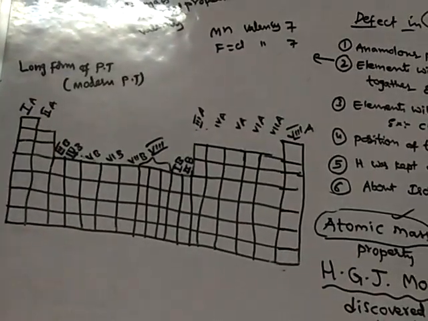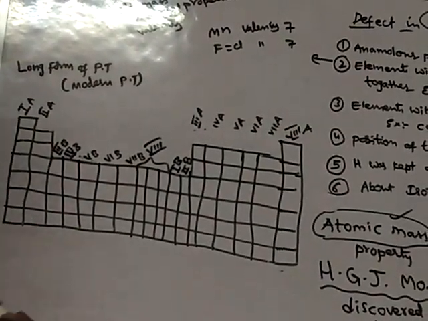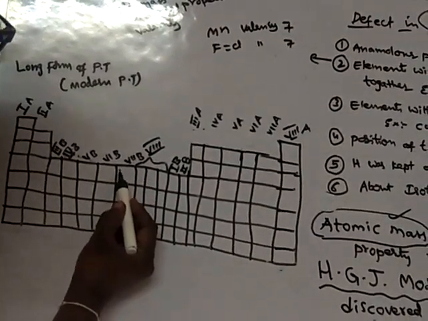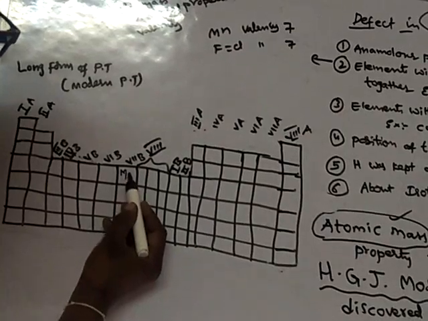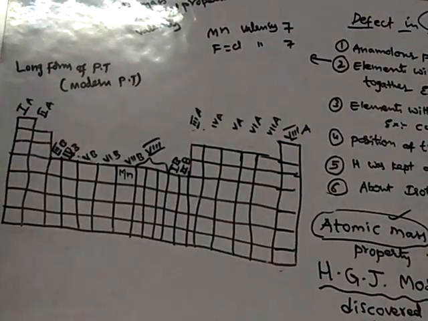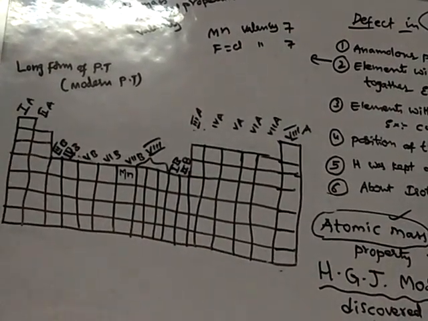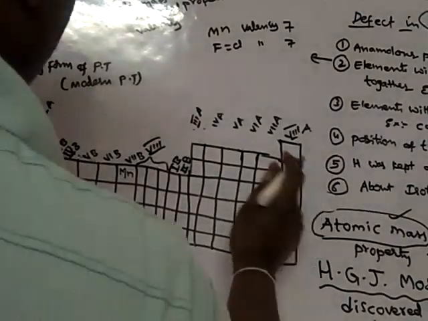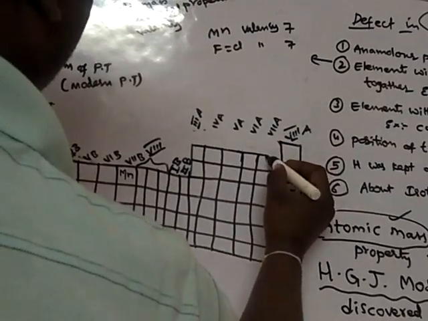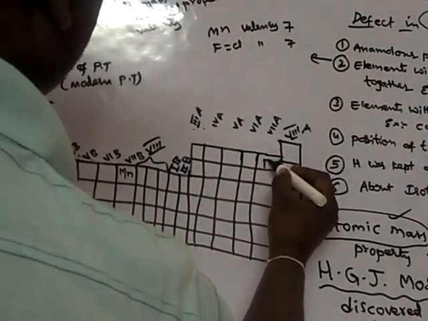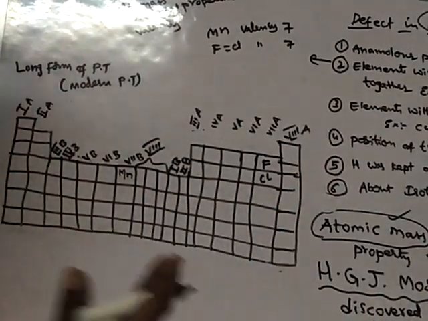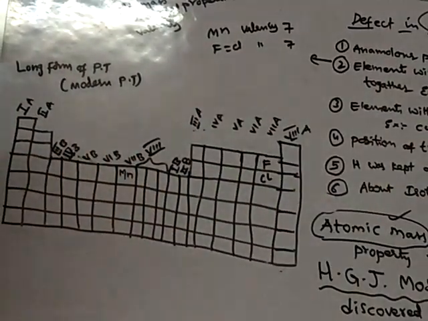How? Because in the long form of the periodic table, manganese is placed in 7th B, whereas fluorine and chlorine are placed in 7th A, and these 7th B and 7th A are separated far away from each other.